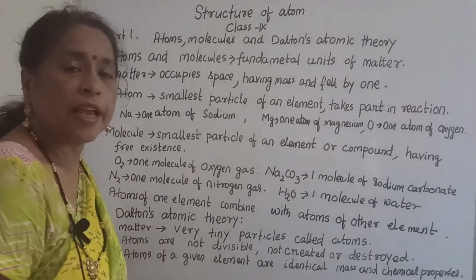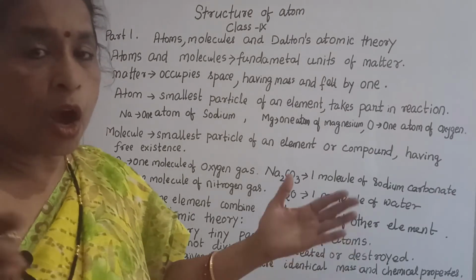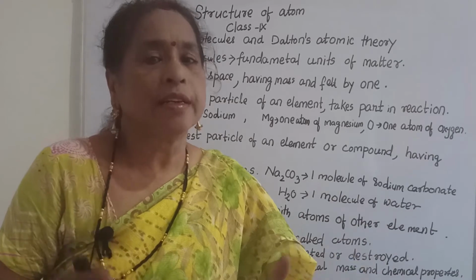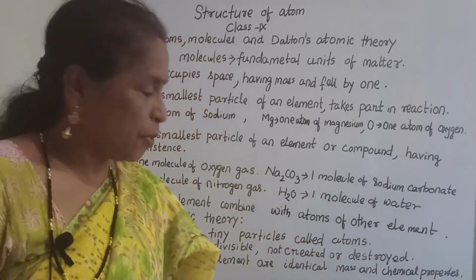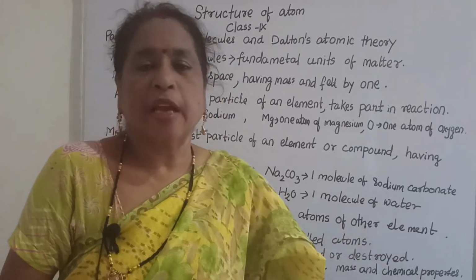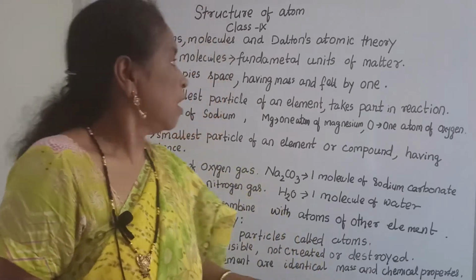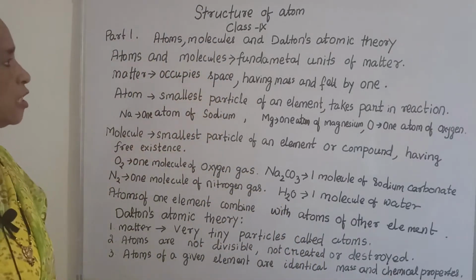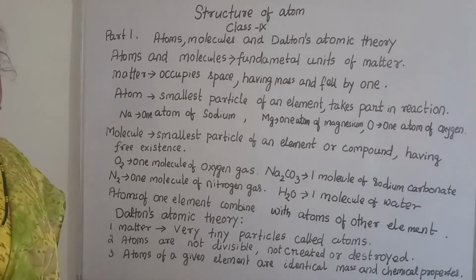Now I will explain the fourth, that is, how the atoms of different elements differ in chemical properties and also in mass. So it is clear: atoms, molecules and Dalton's atomic theory up to three points.